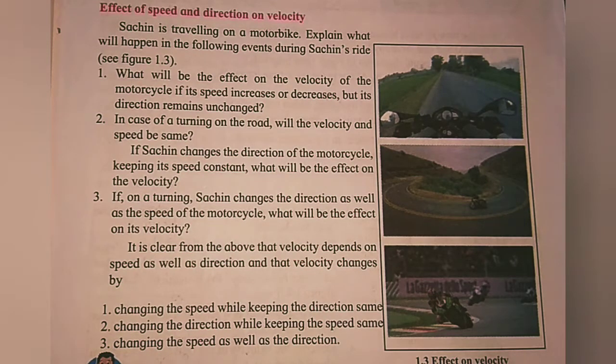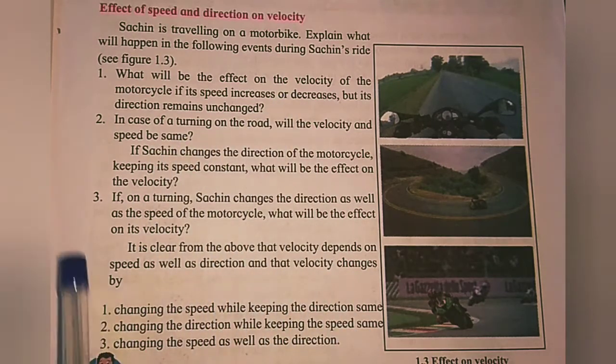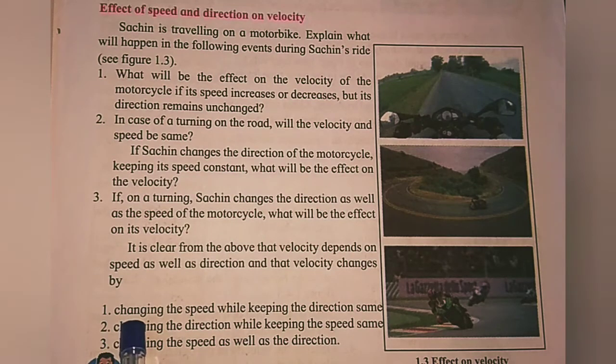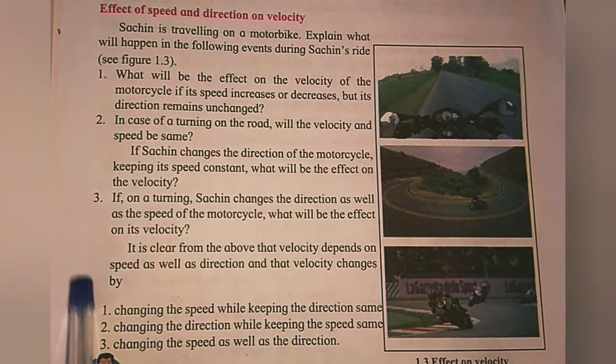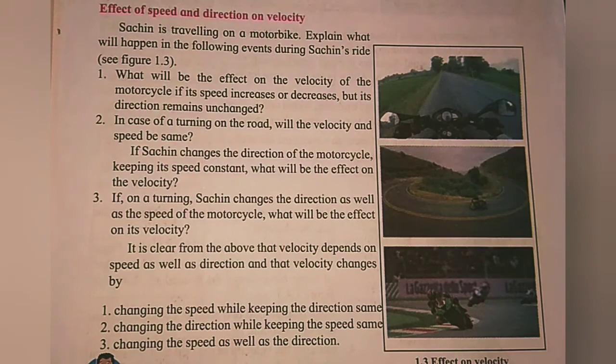If direction changes with speed constant, velocity also changes. From this you get a clear idea. In all three cases the velocity changes. So keep these things in mind.